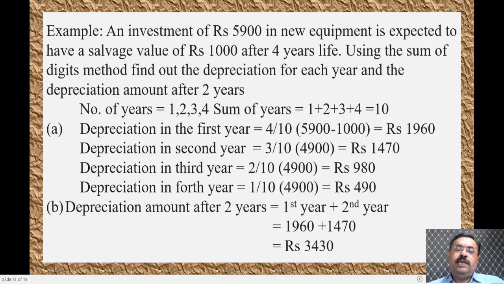What is the depreciation collected after 2 years? That is first year plus second year, that is 1960 plus 1470, which will give you 3,430 rupees. That means in the first 2 years of its life, the major amount of depreciation is being collected. It is much less in the third and the fourth year.